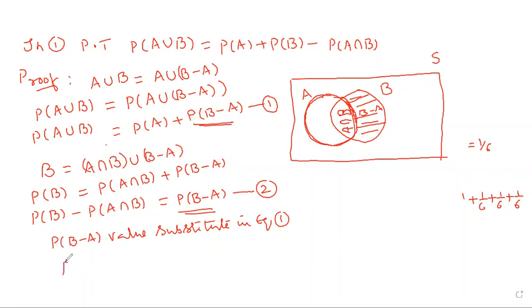P of A union B is equal to P of A, plus, in the place of B minus A, P of B minus P of A intersection B. So that is the theorem.